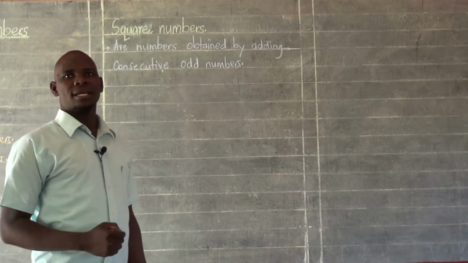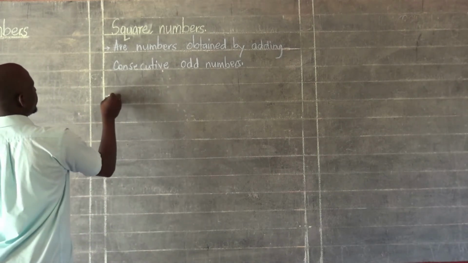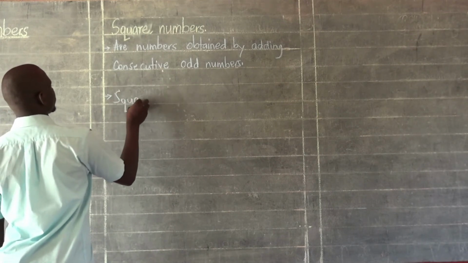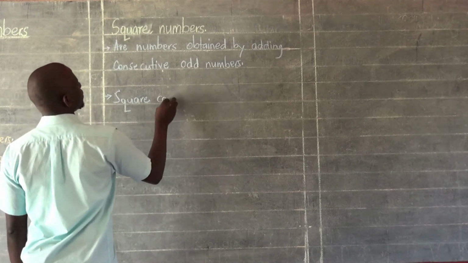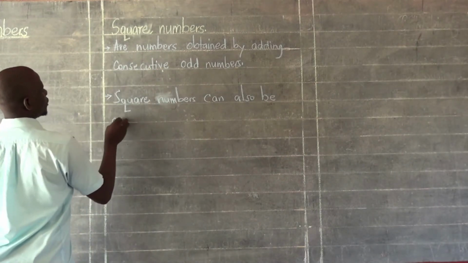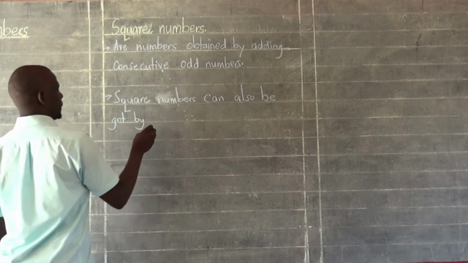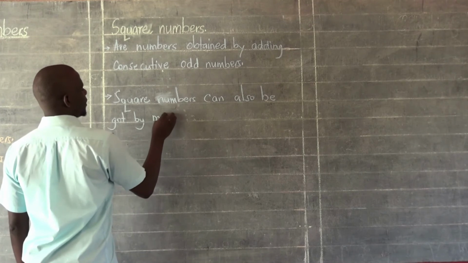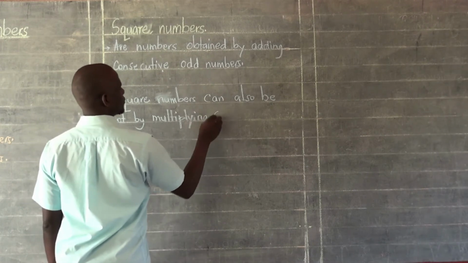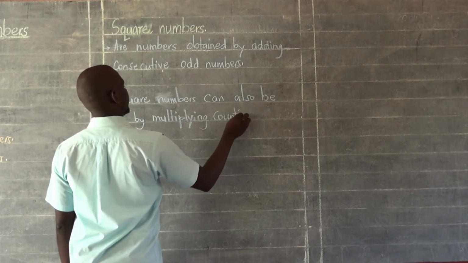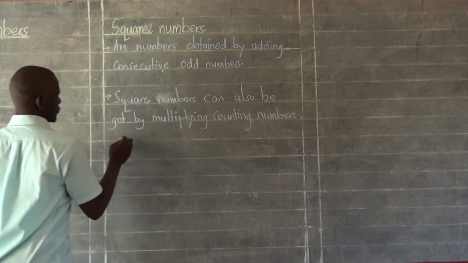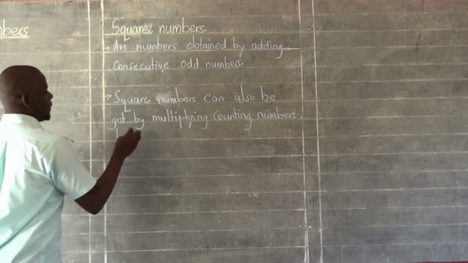When you add them, trust me, their sum, or the answer that you are going to obtain, will definitely be square numbers. The other statement we want to write down is: square numbers can also be got by multiplying counting numbers by themselves.